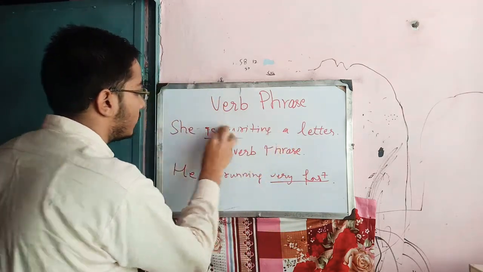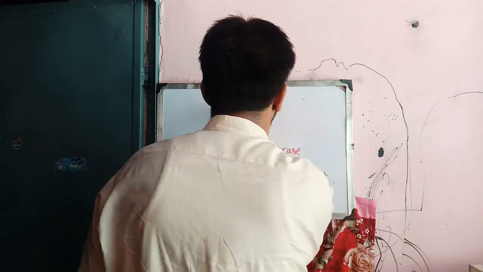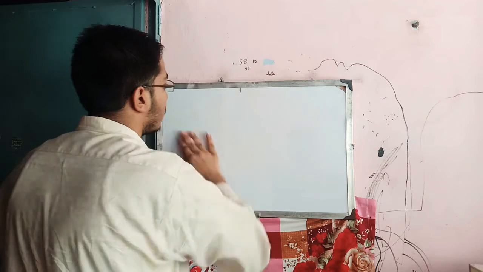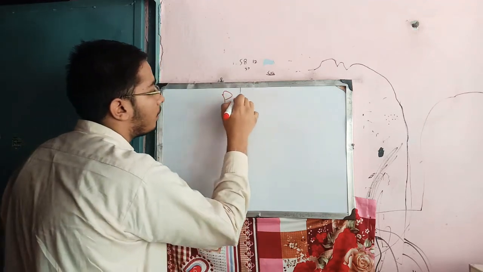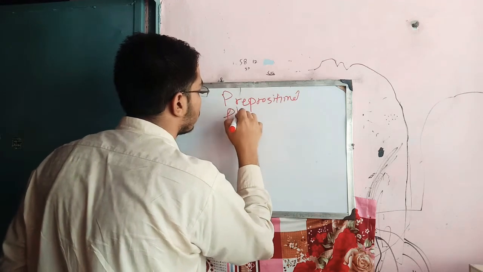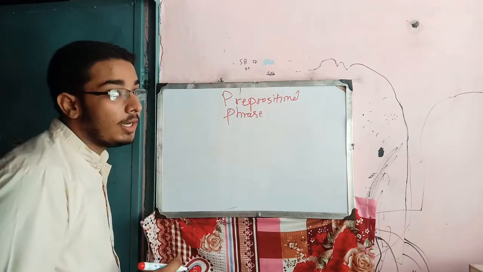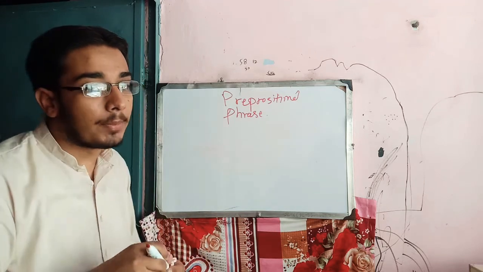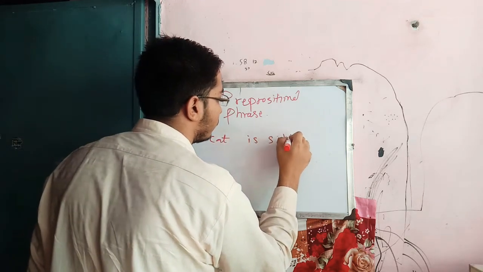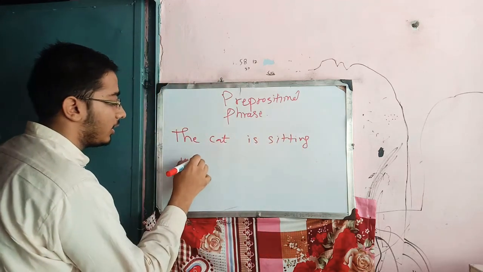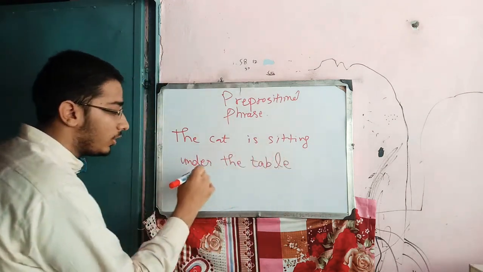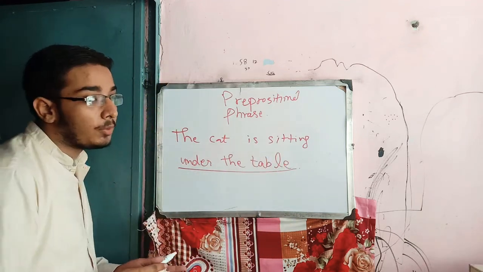Next, we are going to discuss prepositional phrase. Prepositional phrase includes the preposition and its object. For example, the cat is sitting under the table. So in this sentence, under the table is the prepositional phrase.